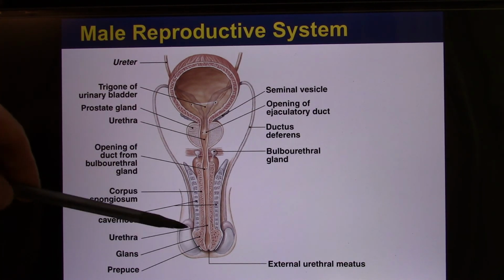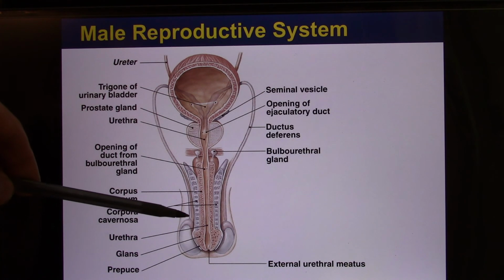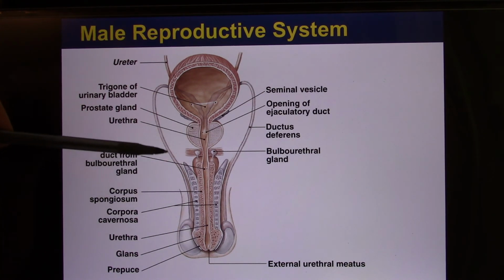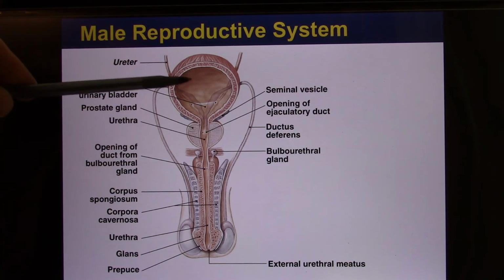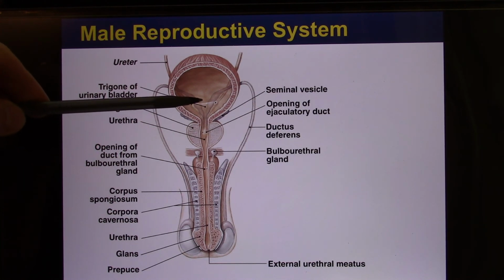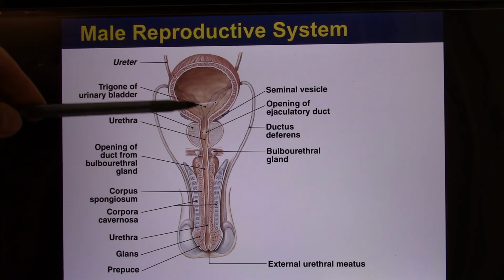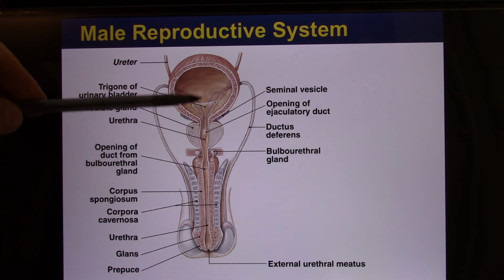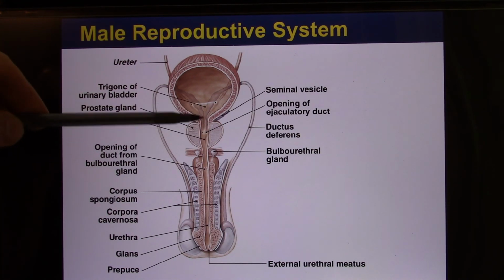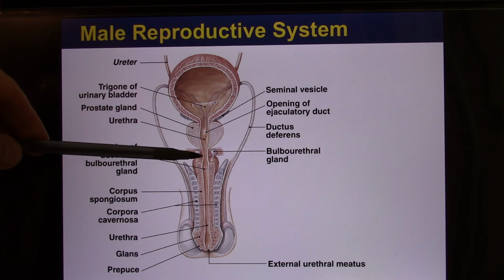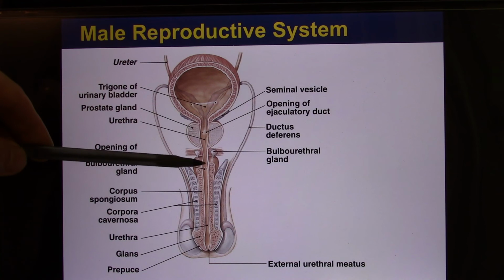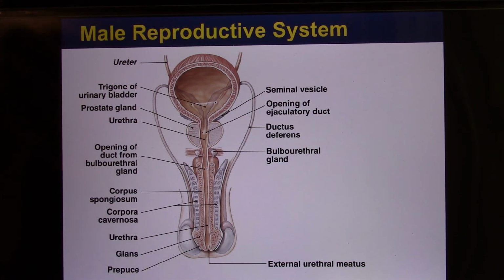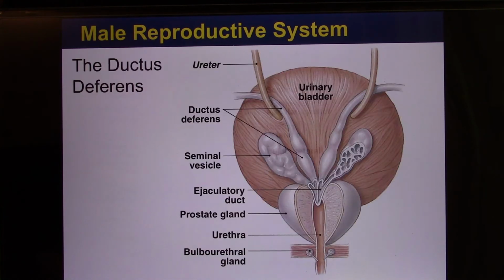The sperm come from here, go to the epididymis, and go through the vas deferens, this tube. When they go to here, they go through the first gland, the seminal vesicle, and then go to the prostate gland. So 90% of the volume comes from these two glands. The last one is the bulbourethral gland, which produces the alkaline mucus. Eventually they come out to here. So that's the slide that tells you about those three glands.